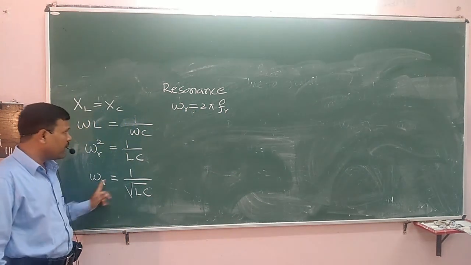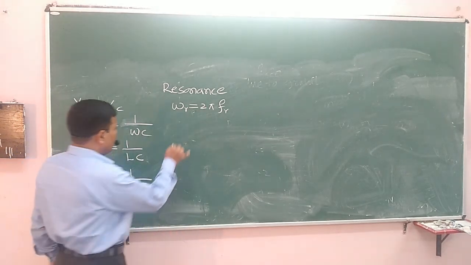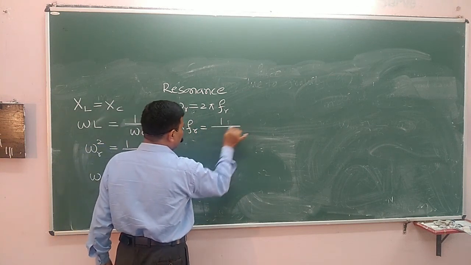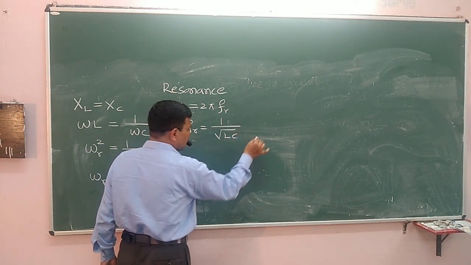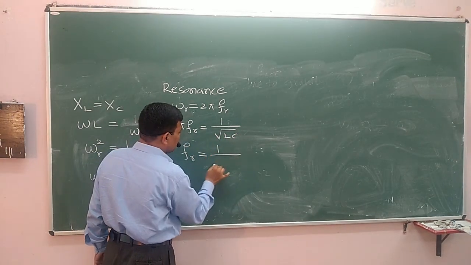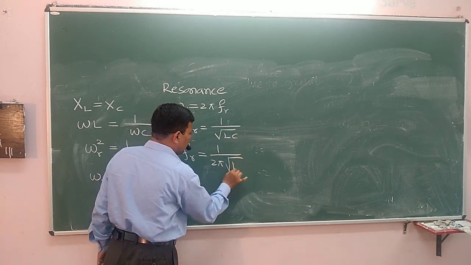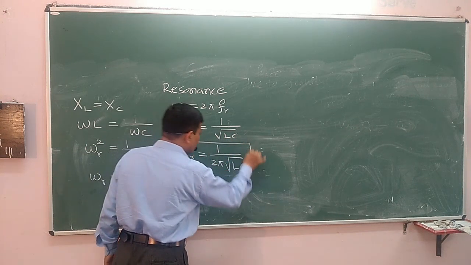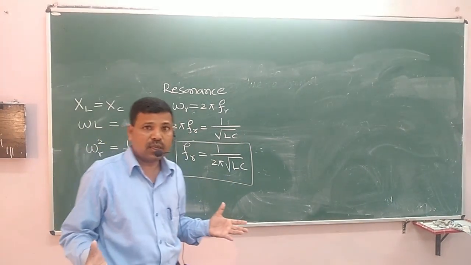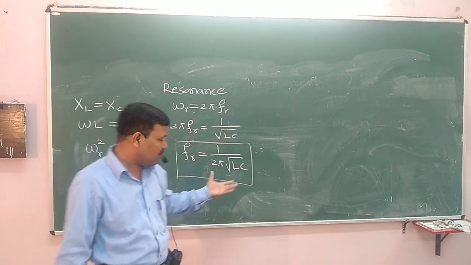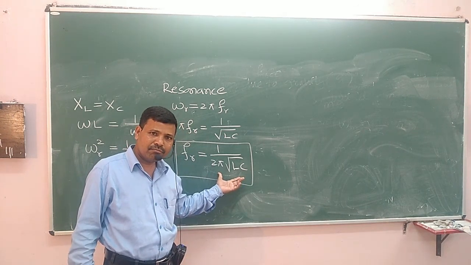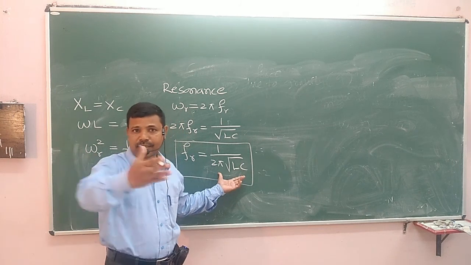If you substitute the value of omega R here, we get 2 pi fR is equal to 1 upon square root of LC. Then the resonating frequency is equal to 1 by 2 pi under root LC. This is the resonating frequency of the LC circuit or the tuning circuit. If this frequency matches with the frequency of the radio wave, then resonance takes place and the station gets selected.